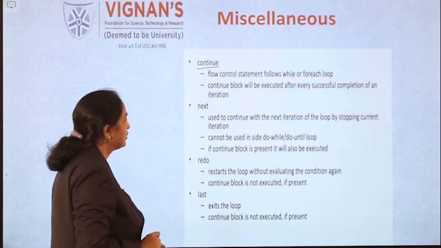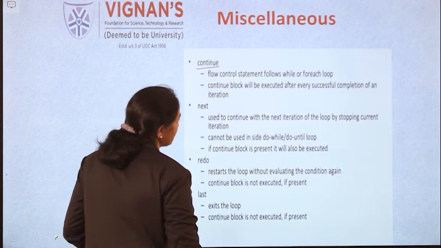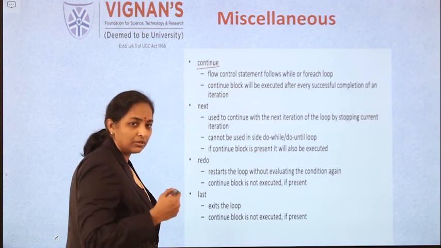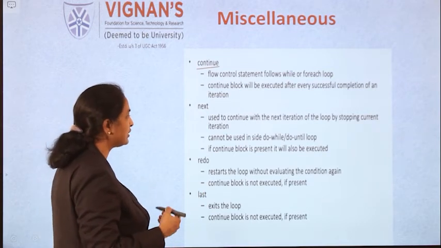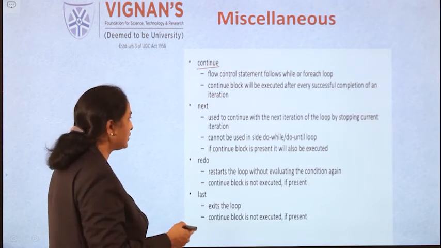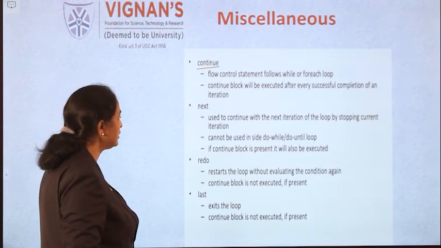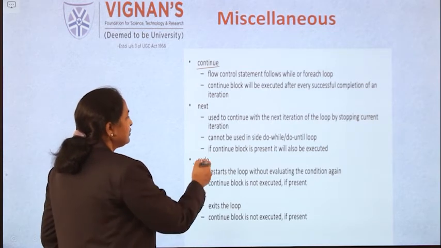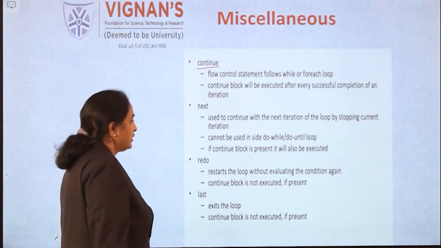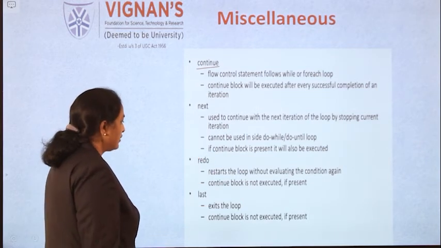Now coming to the next statement. The next statement is useful to tell the execution to continue with the next iteration of the loop by stopping the current one. So whatever the current iteration is can be stopped and it can move to the next. It can be used in do while or do until. If a continue block is present, it will also be executed.